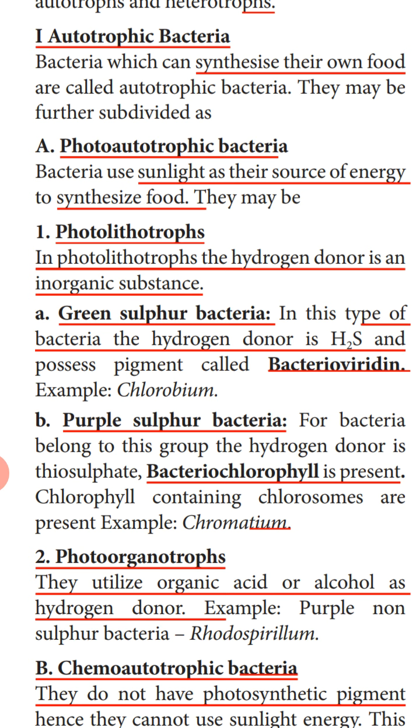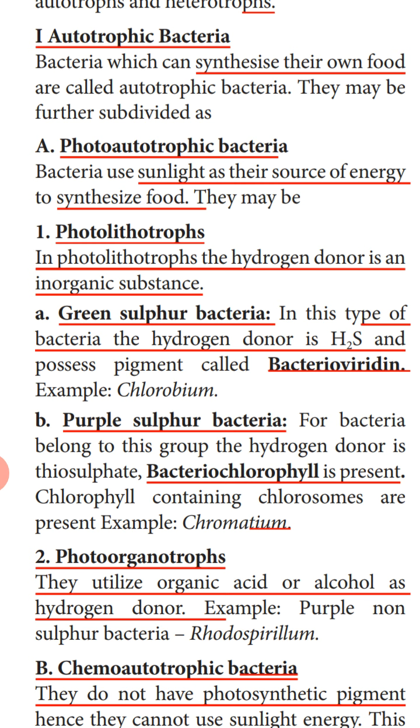The photosynthesis in bacteria and in higher plants is different. In higher plants, the source of hydrogen is water; by the breaking of water, plants get the hydrogen. Whereas in bacteria, the source of hydrogen is different. It can be from an inorganic source or from an organic source.